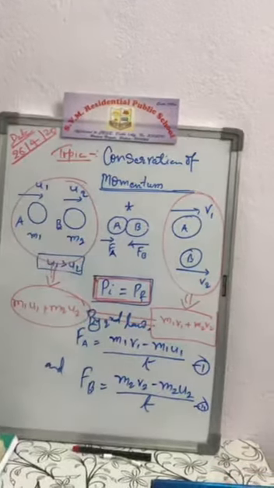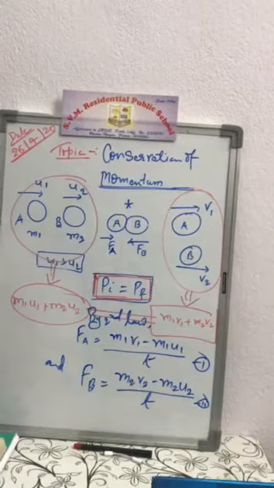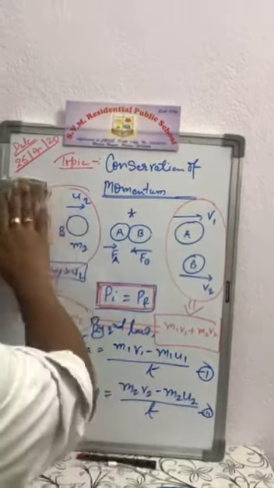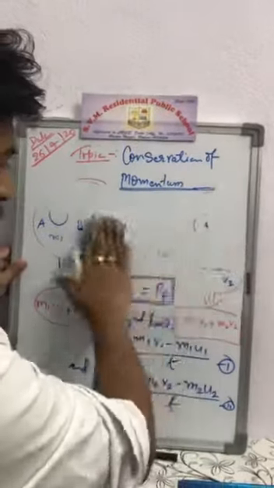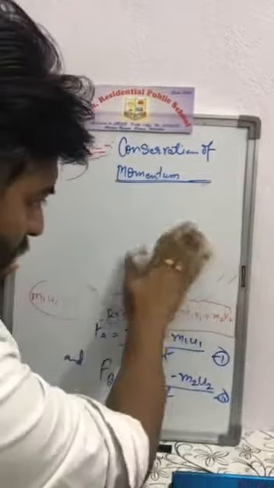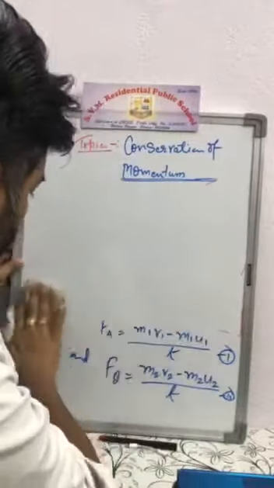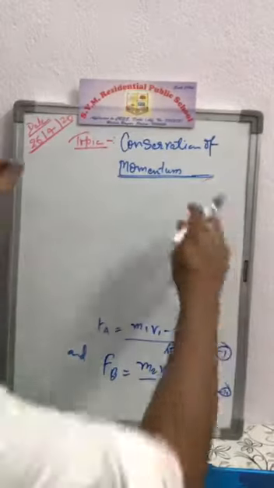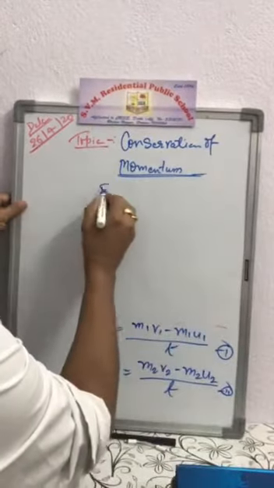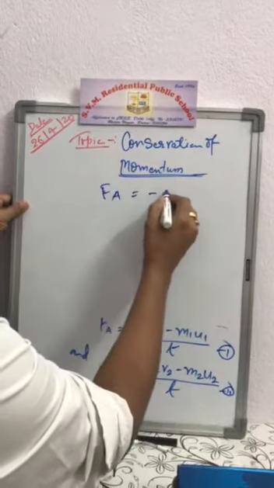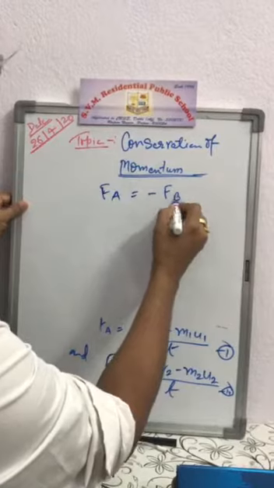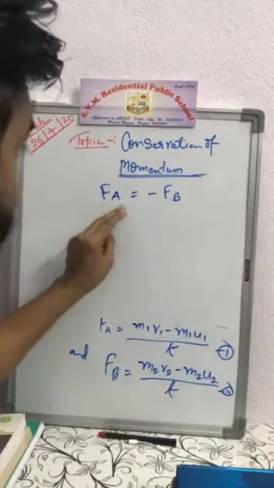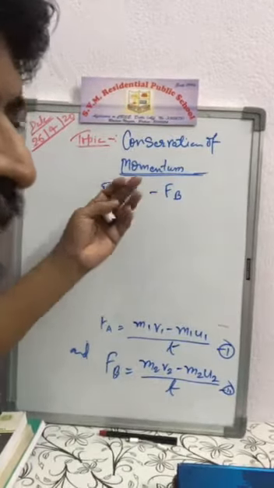Now let's see. I just want to erase. Now according to the third law, we have Fa is equal to minus Fb.